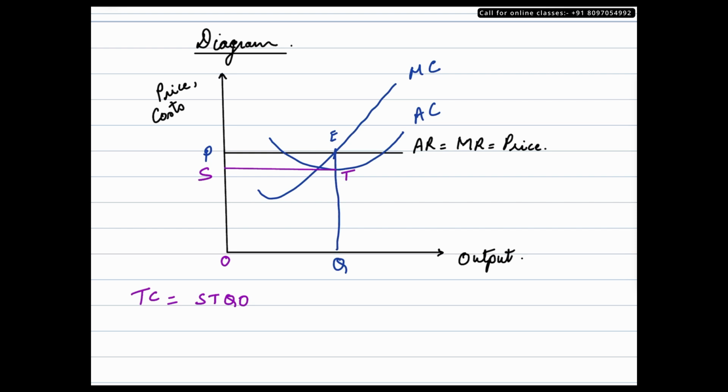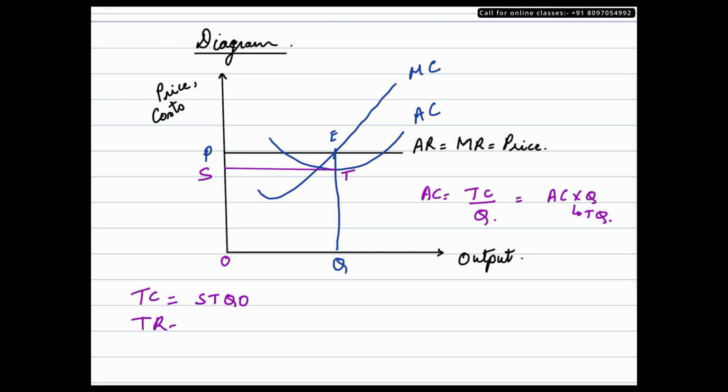So we need to remember the formulas. So average cost is calculated as total cost over quantity, correct? And if we are supposed to find total cost with average cost and quantity in picture, it would be basically average cost times quantity. That will give you your total cost. So this is the average cost over here, this much, and this is the quantity for profit maximization. So ideally this whole block is your total cost. Clear?